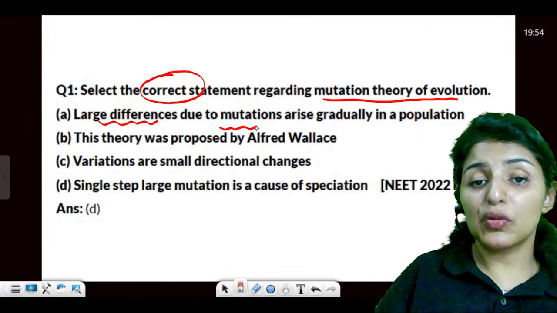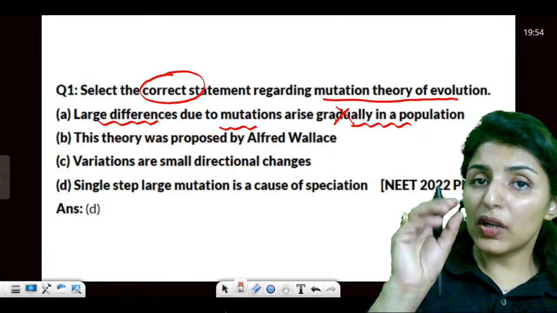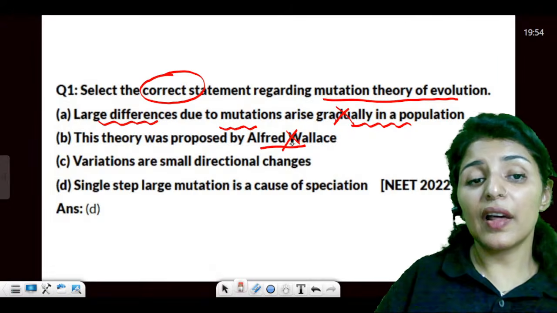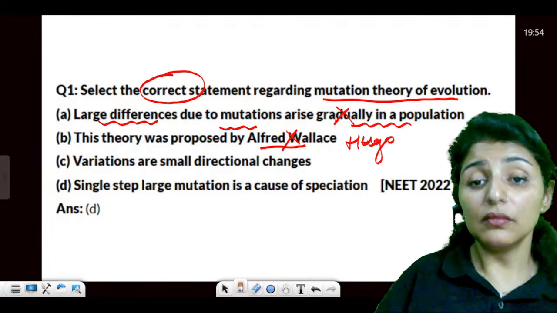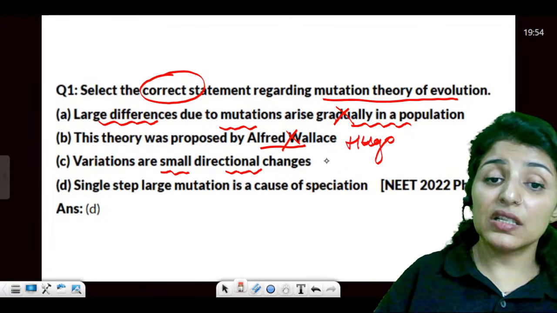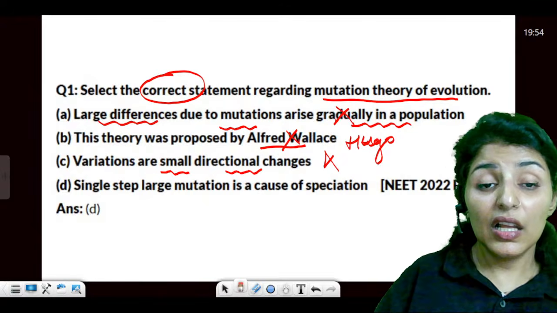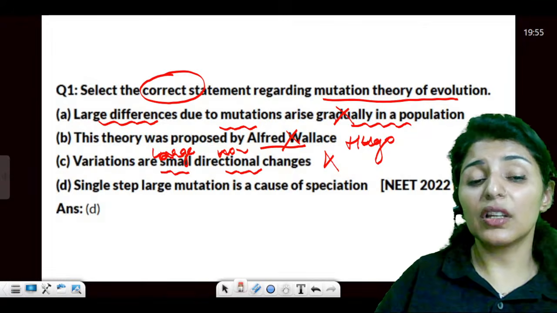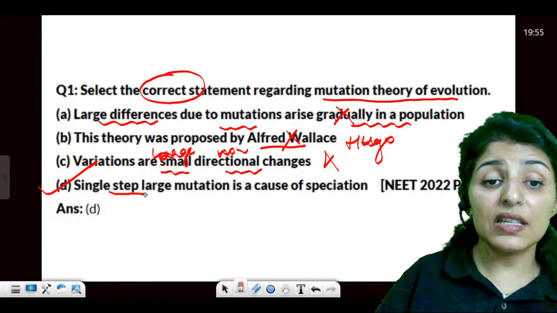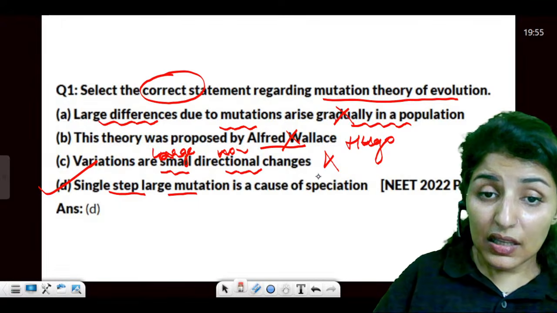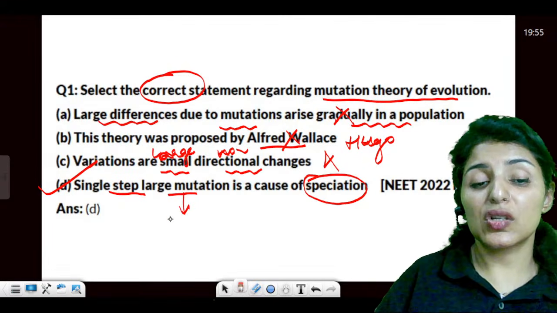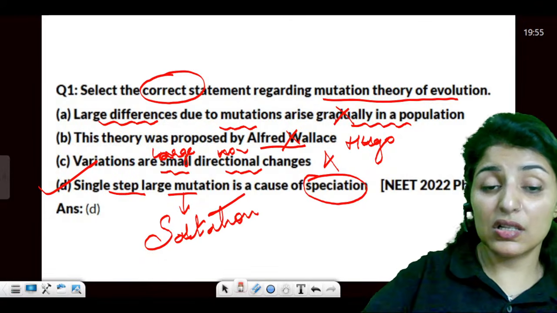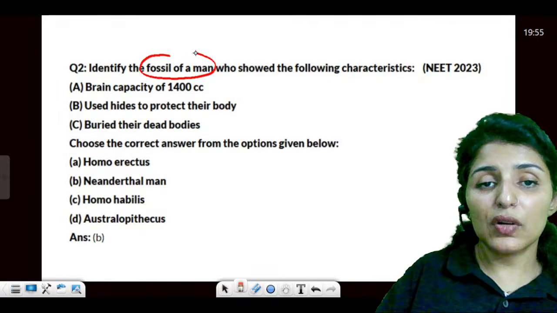Correct statement regarding the mutation theory. Large differences due to mutations arise gradually? No, mutation believes in sudden spontaneous changes. It can't be gradual. Theory was given by Alfred Wallace? No, it was Hugo de Vries. Variations are small directional changes? No, these variations are large, non-directional, spontaneous, random. So the answer is single step, large mutation is a cause for speciation, and this mutation is known as saltation. Yes or no? Do we remember this term? Saltations lead to speciation.